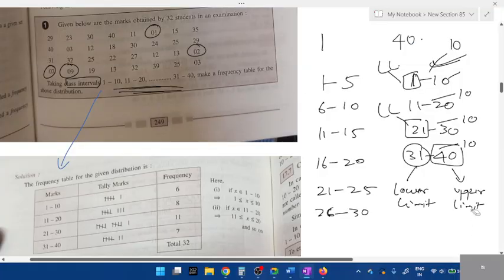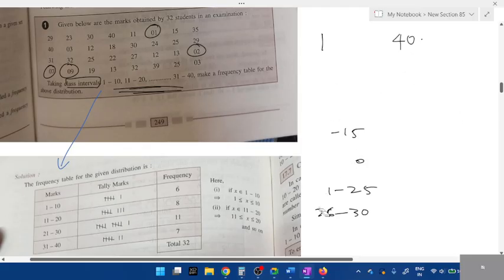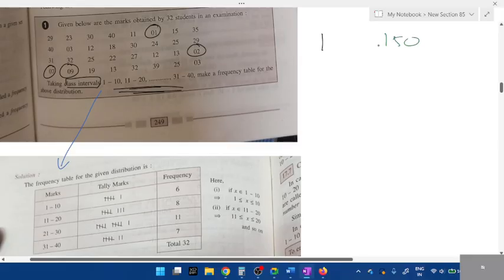So even that you have to keep organized, students. Now imagine there are more numbers. What is the highest number we had here? 40, right? Imagine the highest number was 150, which means you have 150, 130. So if I take 1 to 10, 11 to 20, doesn't it become too long?